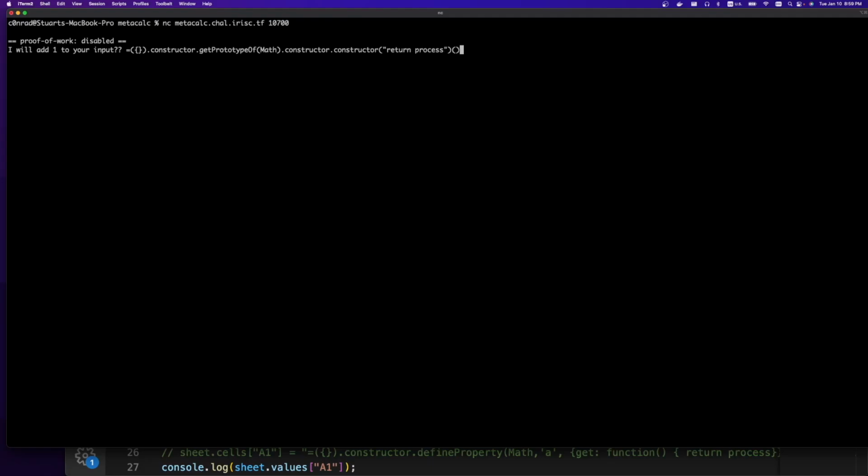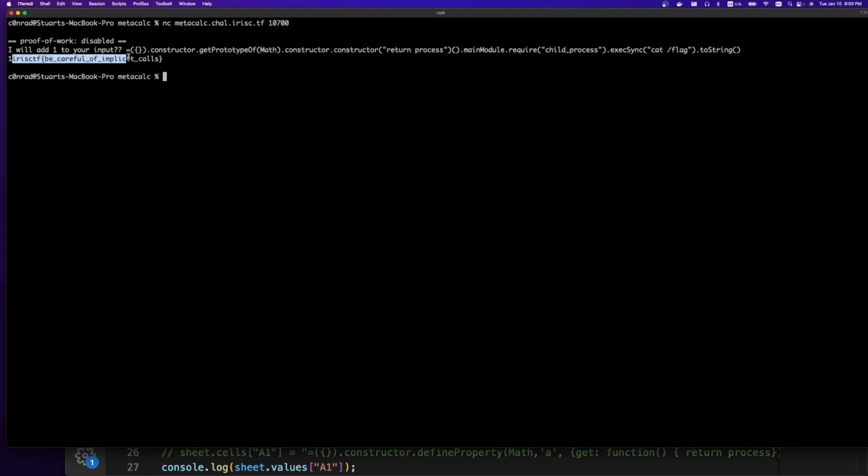We're going to call this because we created a new function. Then we're going to go to main module. And then at this point, we're going to require. So we're going to import something. We'll require child_process. This is how we do syscalls. Then we'll do execSync. Then we'll cat out the flag. Then we'll put this to toString. So let's see. Open constructor, get prototype of Math, constructor, return process, call the function, load main module, then require, import it, then execSync, cat out the flag, and then toString. And cool, we get out the flag.